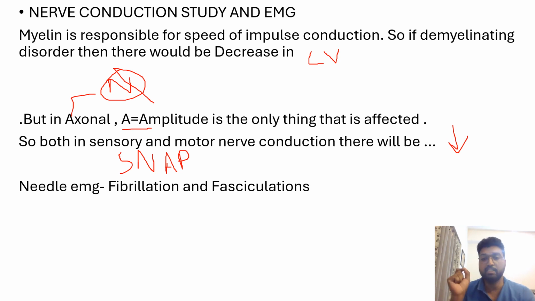What happens if we put a needle inside the muscle and check for activity? Since axon has degenerated, muscle is now free, muscle will show spontaneous fibrillations and fasciculations. ठीक है? Fibrillations and fasciculations. These are not seen in demyelinating conditions, only in axonal degeneration this will be seen.